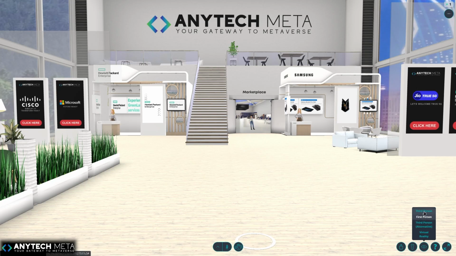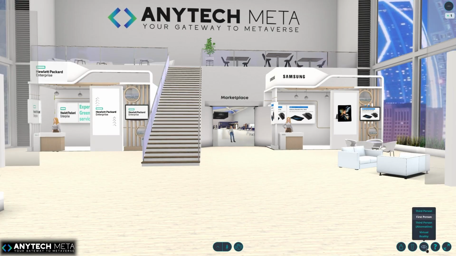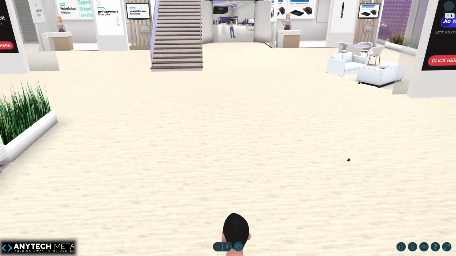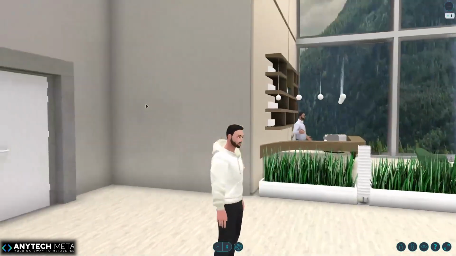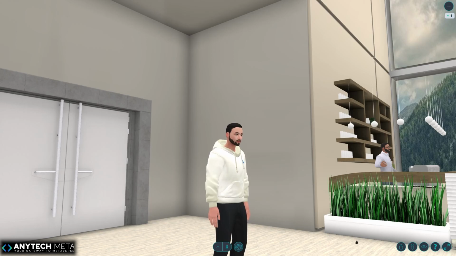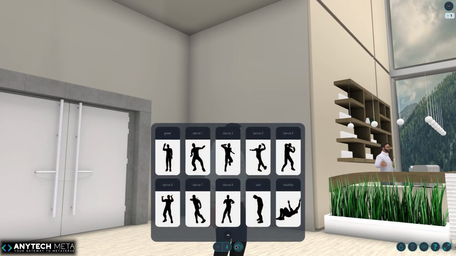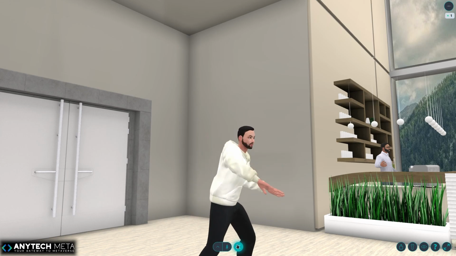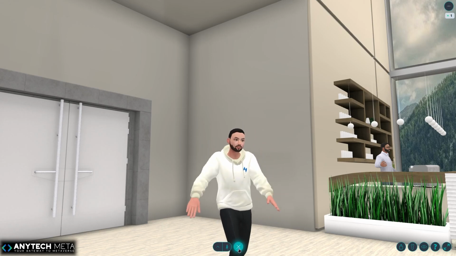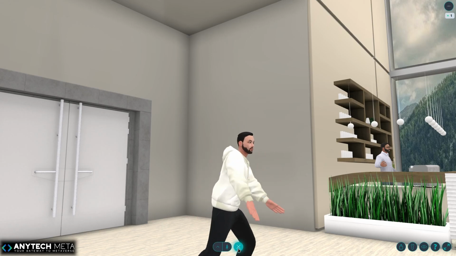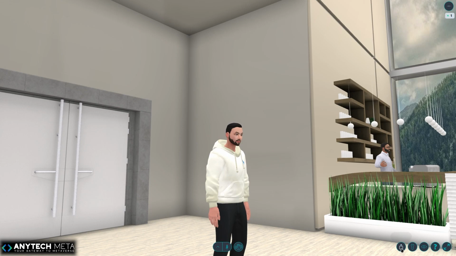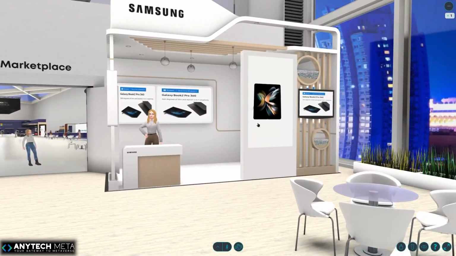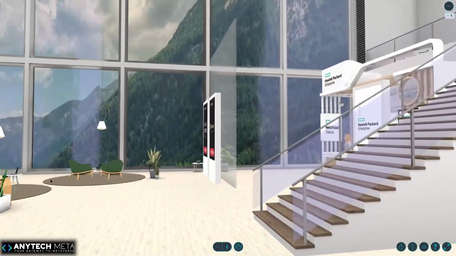For this example, I'm about to show you gestures and how these work. So I'm going to use third person, so I can see my avatar. You can see here is my avatar. Now I'm going to select a gesture. The icon below turned into an infinity sign, so it will go on continuously throughout the whole session. But when you hover on it, it turns into a cross, so I can stop my avatar from doing gestures continuously. Now we came back to first person again. When you click and drag your mouse on screen, you can see you can move around.